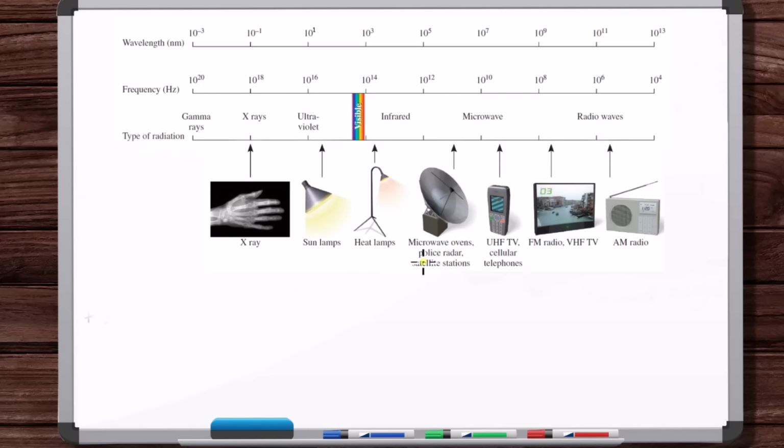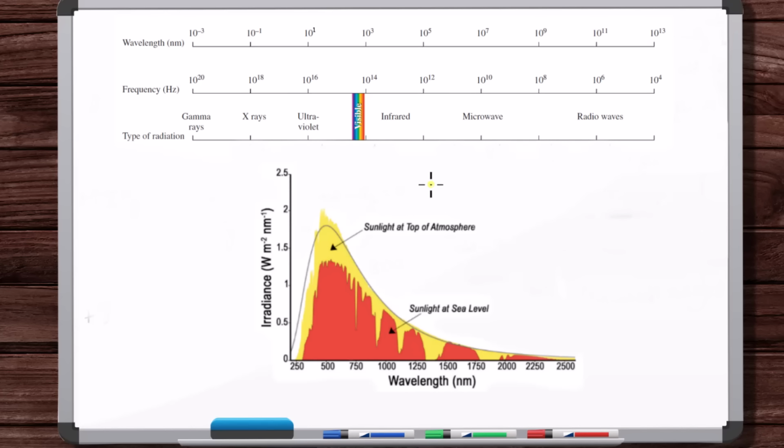Microwaves, microwave ovens, police radar, satellite stations. Here's heat lamps, so sun tanning, and obviously X-rays. But again, the most abundant electromagnetic radiation that we get from the sun, which permeates the atmosphere and reaches Earth's surface, is IR radiation, also with some visible light and UV radiation. Now, you can think about visible light to some extent being absorbed as heat. So you wear a black shirt versus a white shirt. The black shirt absorbs more radiation, and a similar idea with UV rays.